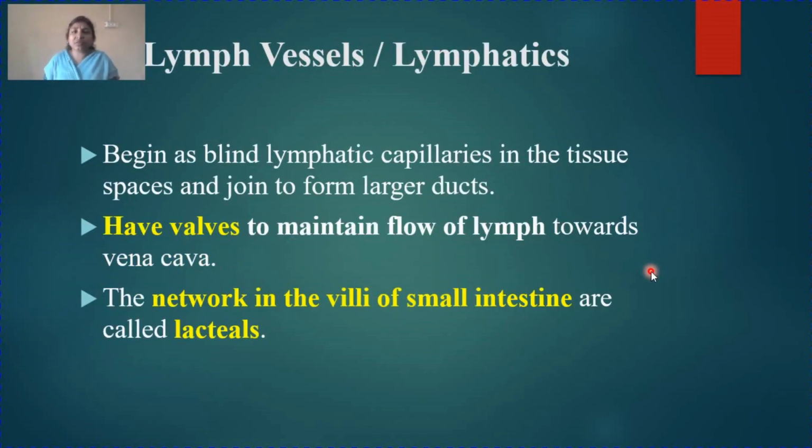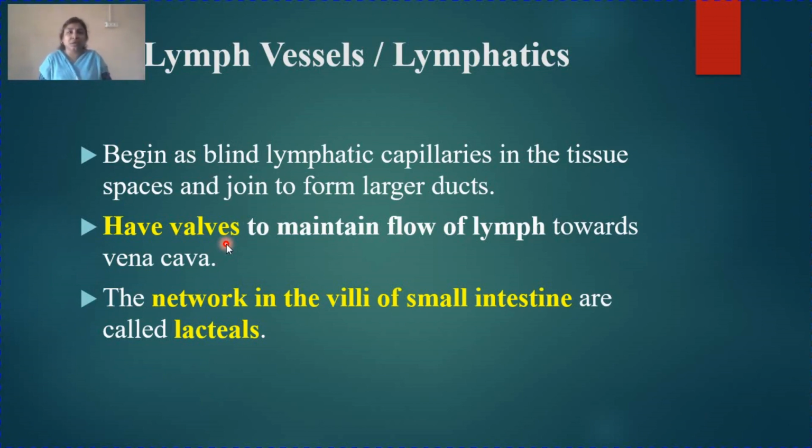Next come your lymph vessels. They are also known as lymphatics. Now lymph vessels begin as capillaries and then they form larger ducts. Like veins, lymph vessels also have valves to maintain the flow of lymph towards vena cava.